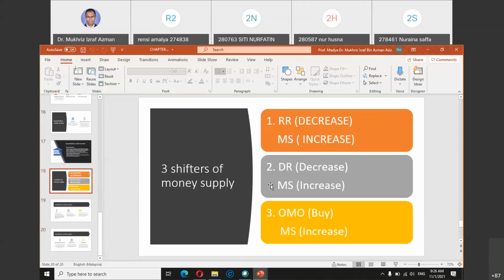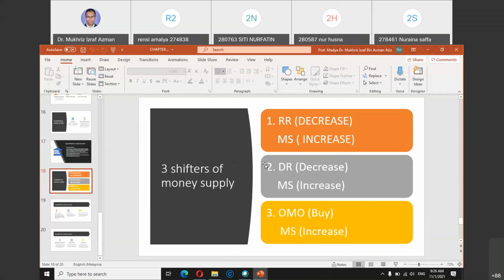If you look at the slides for topic number 12, it is quite short. On this one, I don't want to discuss the shifter of money supply. I will go through it once we do some past year's questions on the role of the central bank.